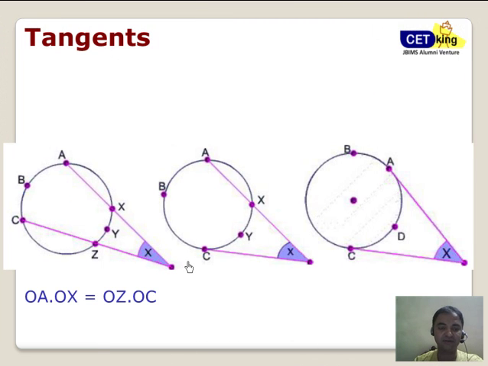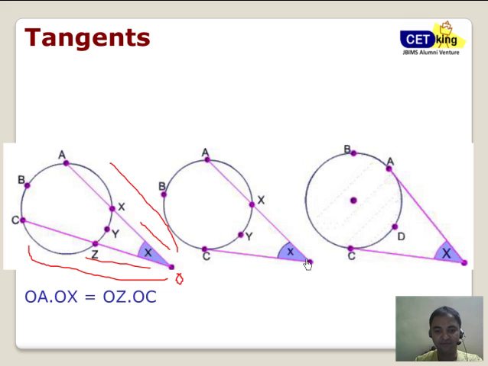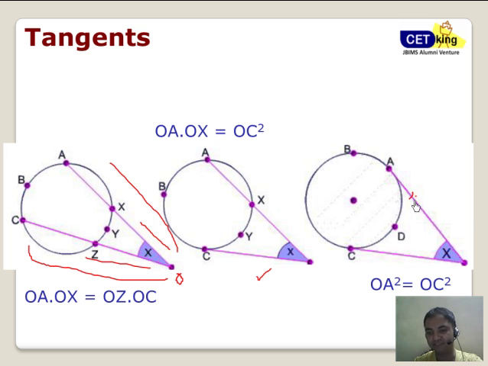Then we are talking about the tangents here. It's again a very common formula. OA into OX is equal to OC into OZ. Same thing here for the next formula, and the last formula for the tangent. This means tangents are always equal. Tangents from the same point to the same circle are always equal, using this theorem. So these are all applications.